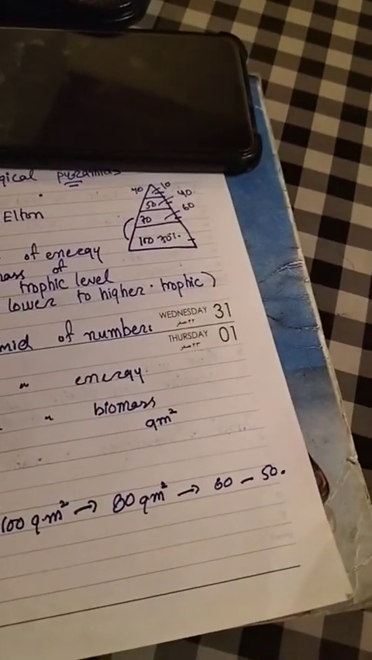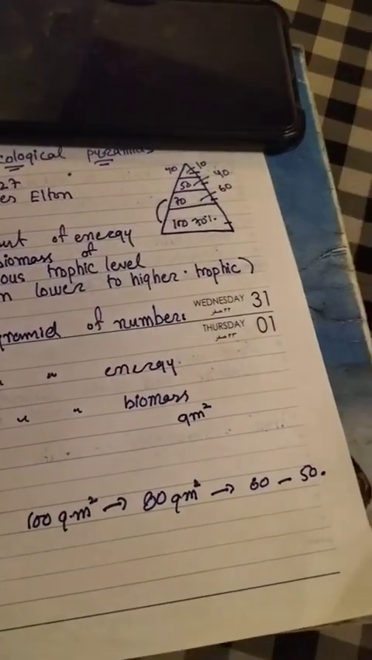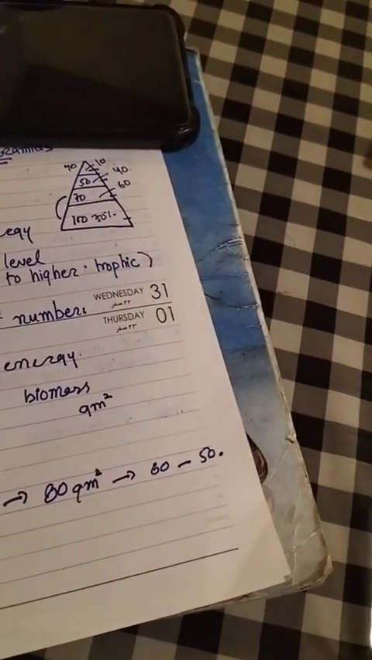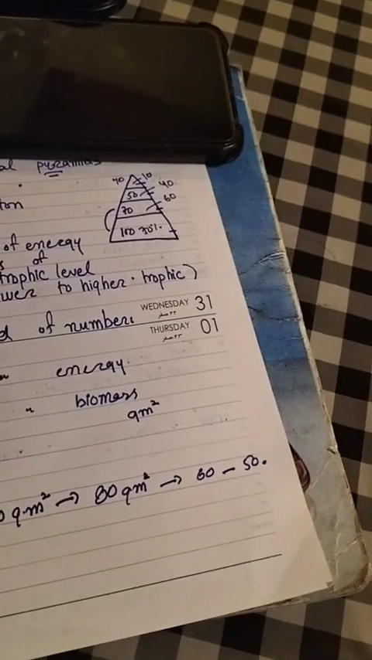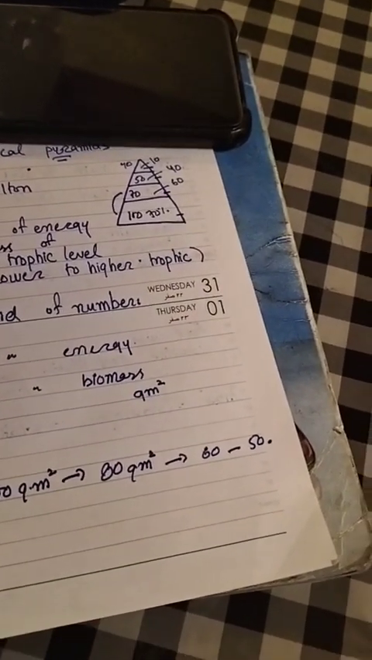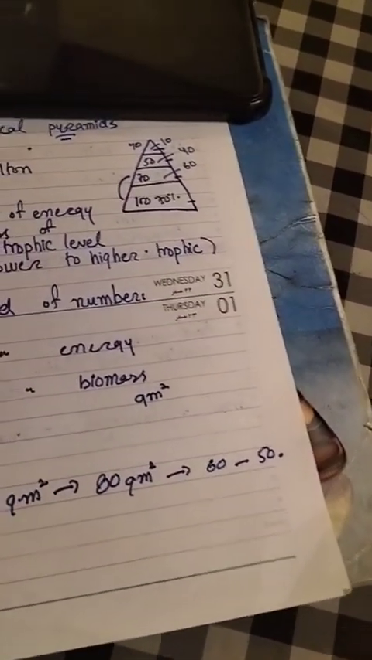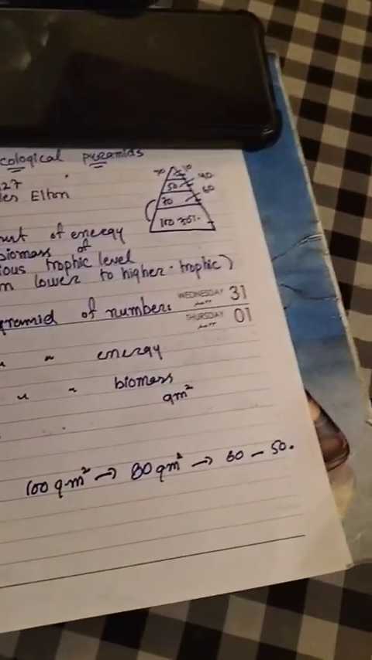We have three pyramids: the pyramid of number, the changing number of organisms; the pyramid of energy, the energy of organisms; and the pyramid of biomass, the mass of an organism.